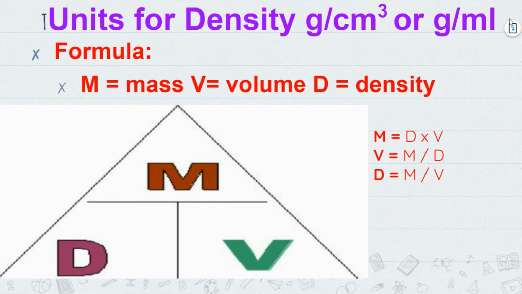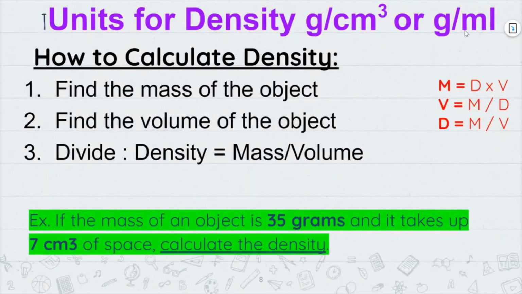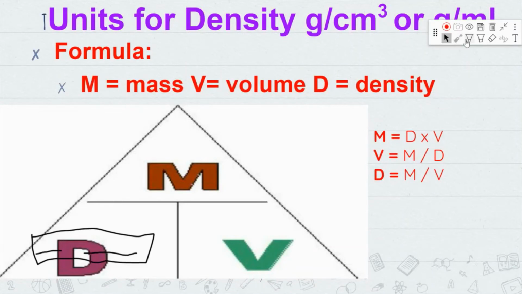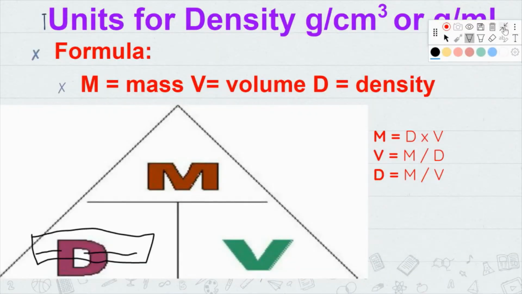So whenever you answer a question for density, let's say the number you get is 8. That's not enough. That's not going to be the complete answer. You're going to have to write down 8 grams divided by centimeters cubed, if the question uses centimeters cubed. But if the question uses milliliters, you're going to have to answer 8 grams divided by milliliters. Sorry, I keep switching on myself because of this. But just know that whenever you give an answer, you're going to have to use these units.